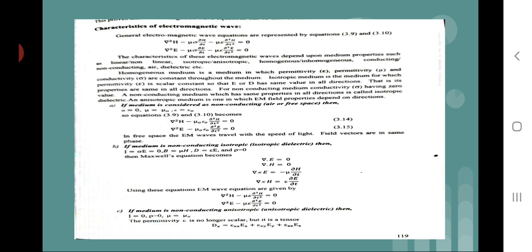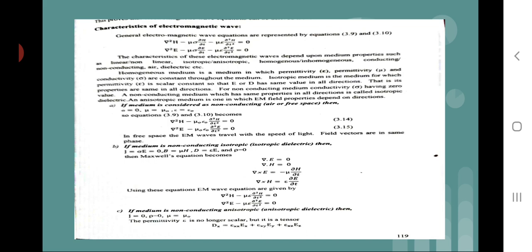If the medium is non-conducting anisotropic, then J is equal to 0, rho is equal to 0, mu is equal to mu 0. The permittivity epsilon is no longer scalar, but it is a tensor. And the equations are Dx is equal to epsilon xx Ex plus epsilon xy Ey plus epsilon xz Ez.